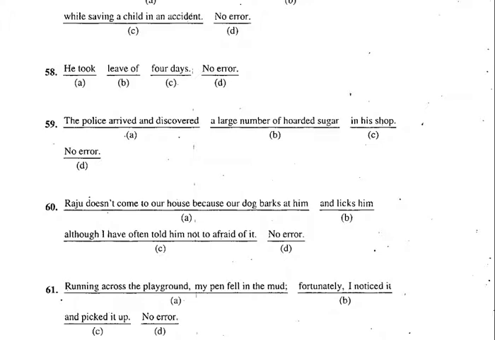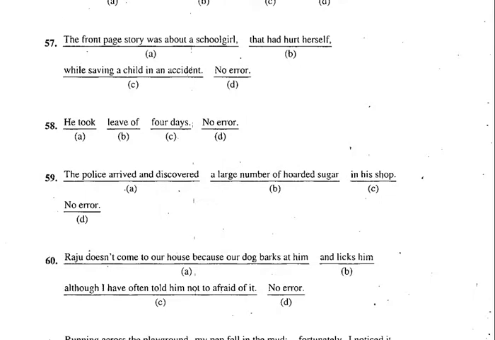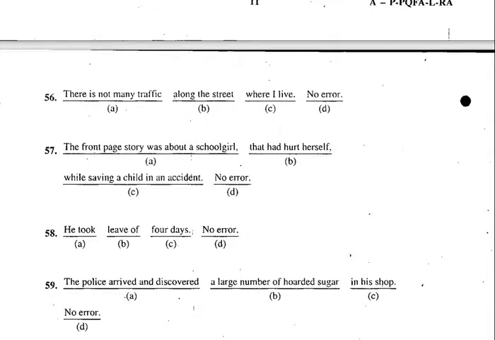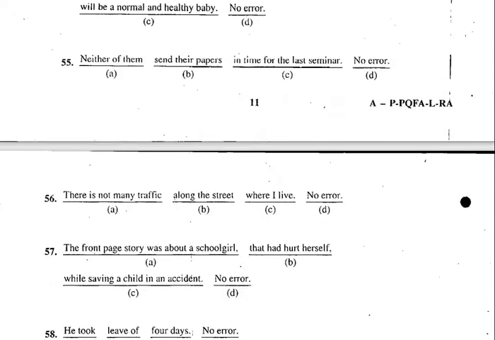The police arrived and discovered a large quantity of hoarded sugar. Sugar is uncountable, that's why quantity. Then the 58th one. He took leave of 4 days. No, he took leave for 4 days. Preposition: for 4 days. Okay. Then the 57th. The front page story was about a schoolgirl that, no, wrong. The schoolgirl who had heard. There is not much traffic along the street. Not much traffic, again uncountable.